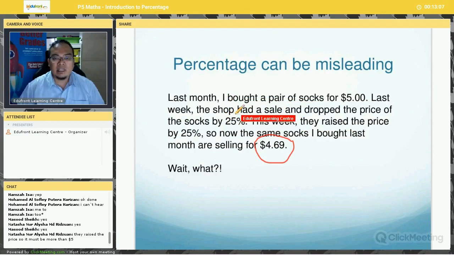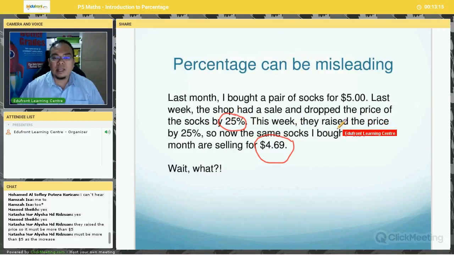So you can see here, at first, the shop drops the price by 25%, and then this week raise the price by the same percentage, 25%. Okay, by 25%. And now the purchase price is $4.69 instead of $5. So do you find it strange?